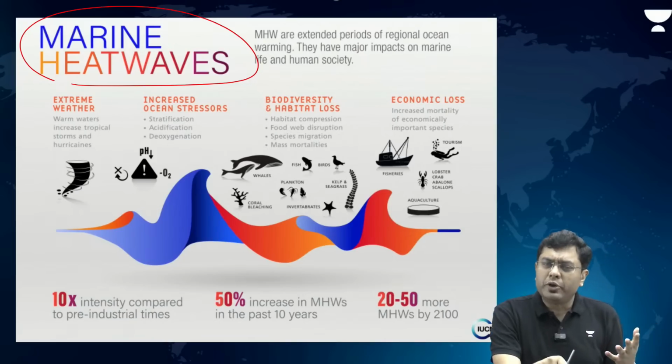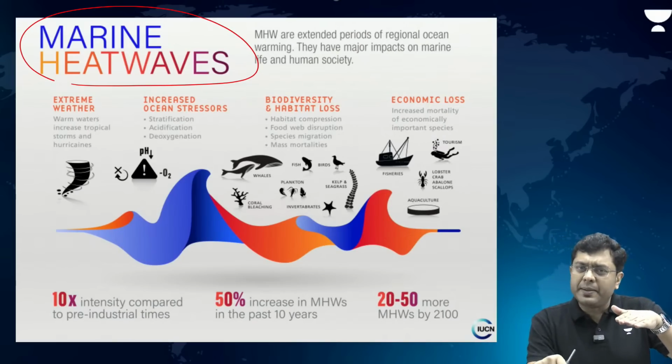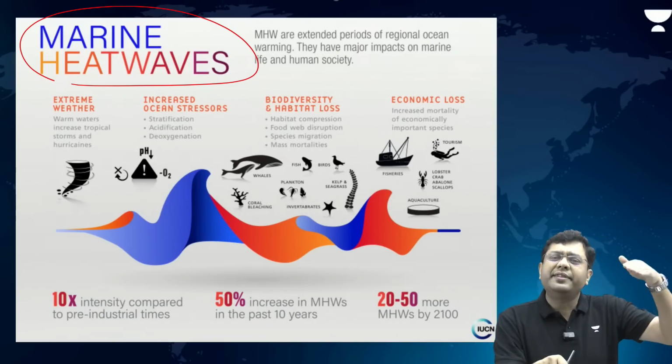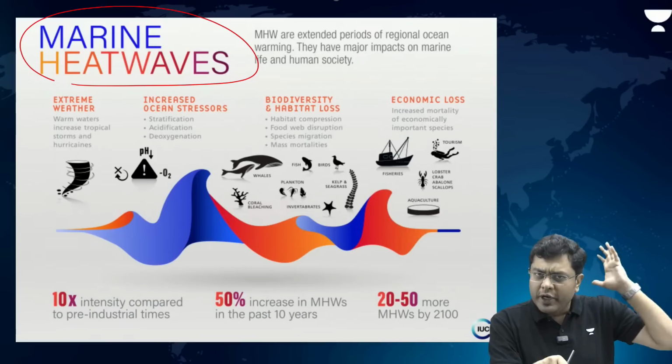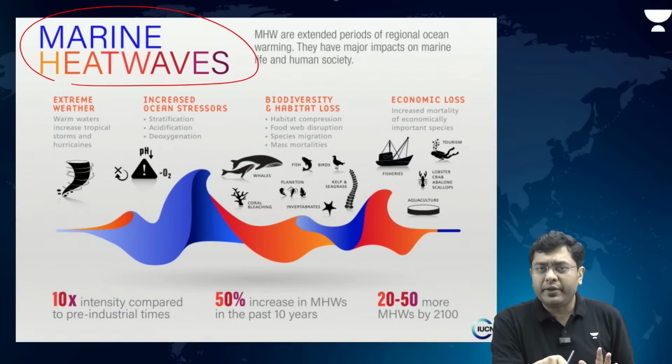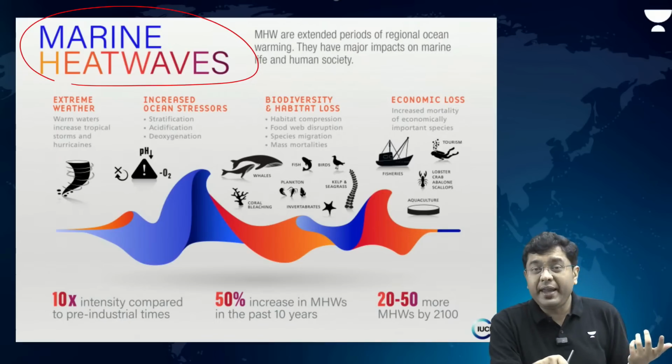When we are talking about the departure of temperature, let's suppose the average temperature is around 25, it has increased to 28 for a duration of almost 3 weeks or 4 weeks or even 2 weeks. That is a heat wave.